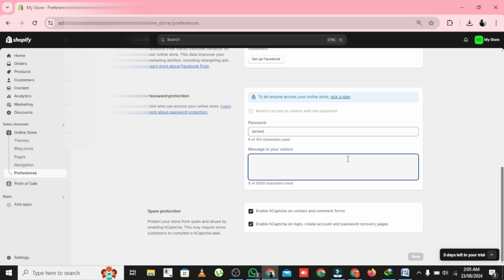Finally, make sure to click Save at the bottom of the page. Your store is now locked, and only those with the password can enter. And there you have it. Your Shopify store is now locked.